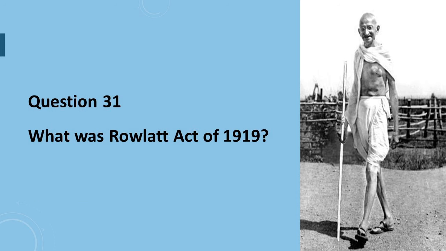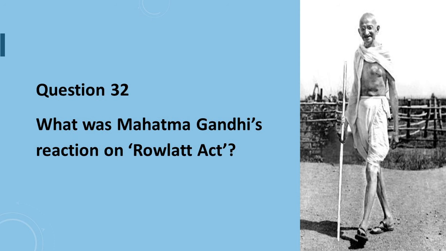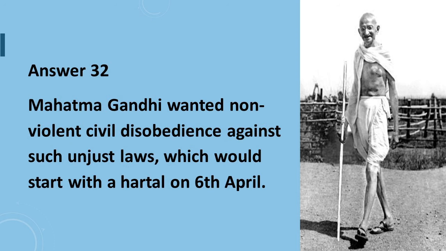Question number 31 is, what was the Rowlatt Act of 1919? Answer to question number 31 is, it gave the British government enormous power to repress political activities and allowed detention of political prisoners without trial for 2 years. Question 32 says, what was Mahatma Gandhi's reaction to the Rowlatt Act? Answer to question number 32 is, Mahatma Gandhi wanted non-violent civil disobedience against such unjust laws, which would start with a hartal on 6 April.